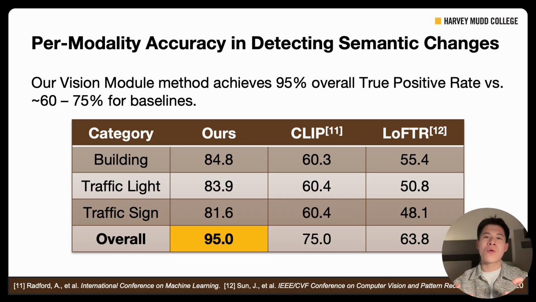And here are the quantitative results for our vision module. As shown in the table, when tested under normal weather conditions, our method achieves a 95% overall true positive rate, which is significantly better than the baselines. CLIP achieves 75% and LoFTR achieves only 63.8%. Whereas we perform well across all categories, including buildings, traffic lights, and traffic signs. And this demonstrates that by combining zero-shot learning with proper semantic understanding, we can indeed achieve improved map change detection.